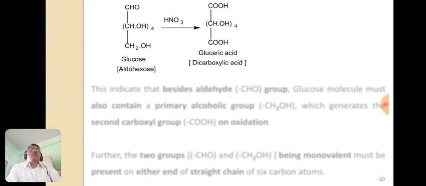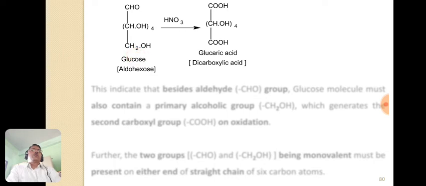Now let us see the reaction. Glucose: aldehyde group, then CHOH four times, then CH2OH. This is the glucose molecule, and when it is oxidized using nitric acid, the aldehyde group as well as the primary alcoholic OH group are oxidized to carboxyl groups, and we get a dicarboxylic acid, glucaric acid.